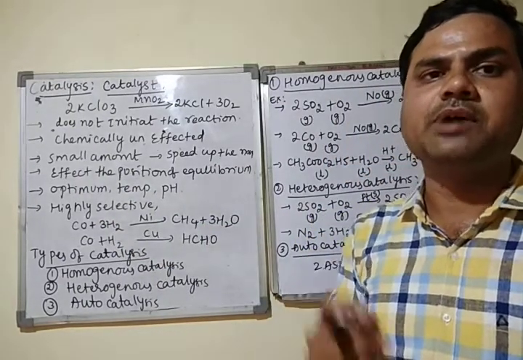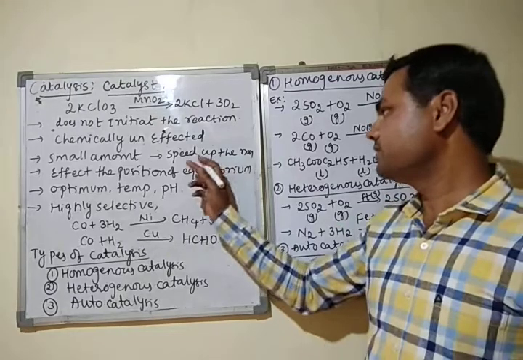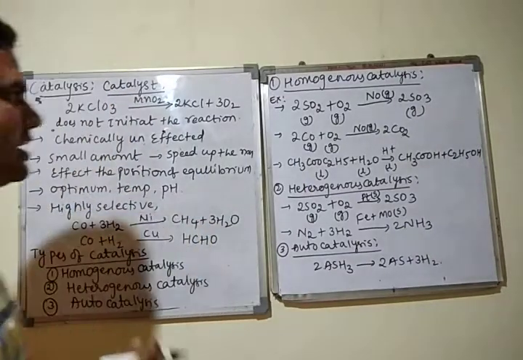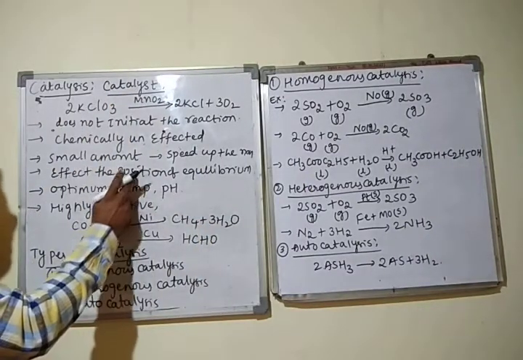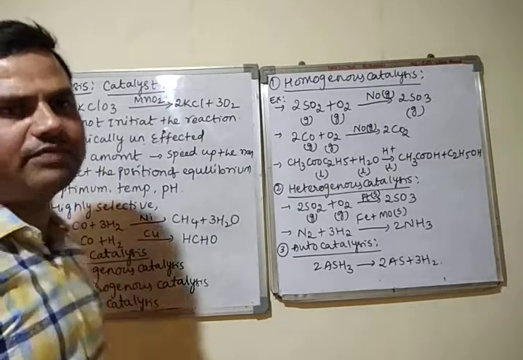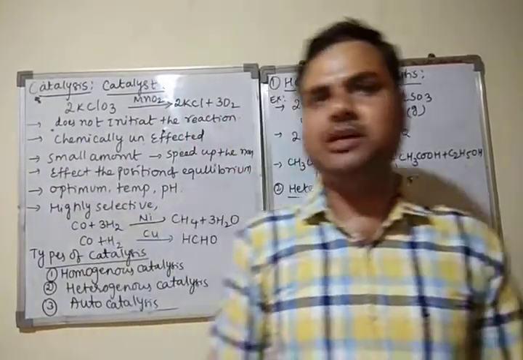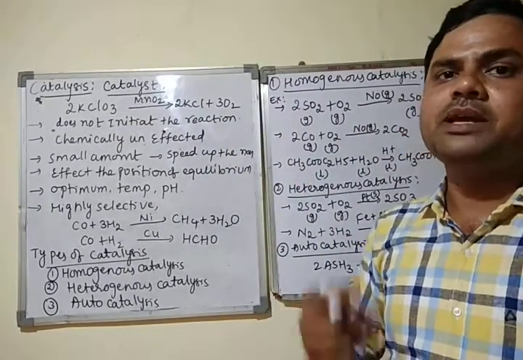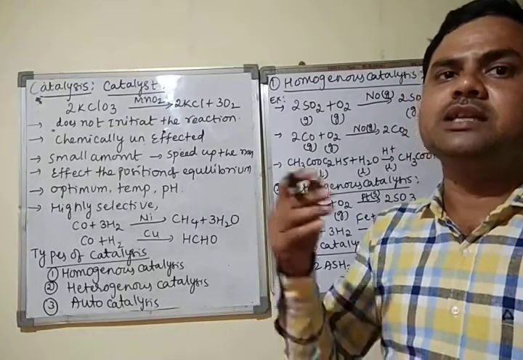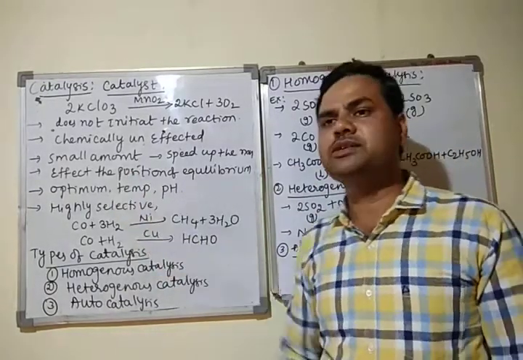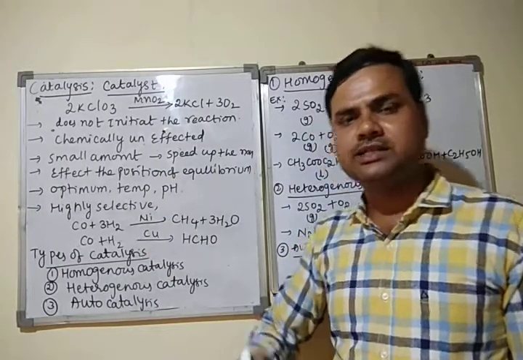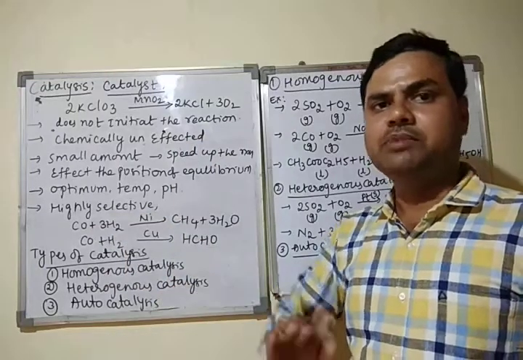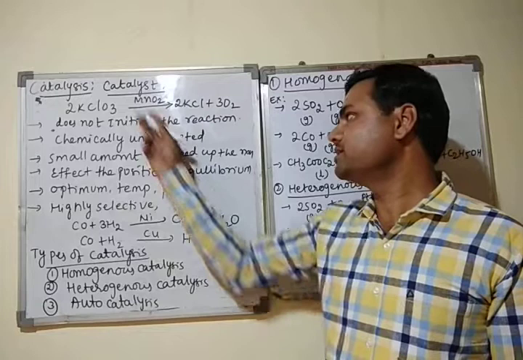Third, we take only a trace amount of the catalyst. A trace amount means a small amount of catalyst, which increases the speed of the reaction. Next, it does not affect the position of equilibrium. The position of equilibrium cannot be changed by the catalyst, but the equilibrium will be attained. Means the reaction easily attains equilibrium by the addition of a catalyst, since it increases the speed of the reaction. But the position of the equilibrium cannot be changed by the catalyst.